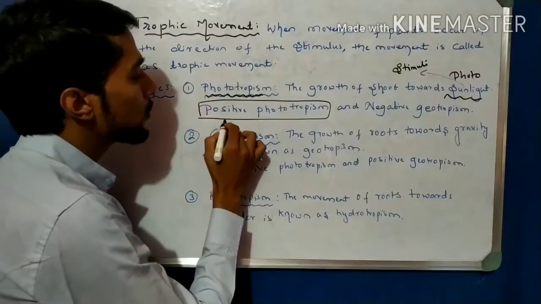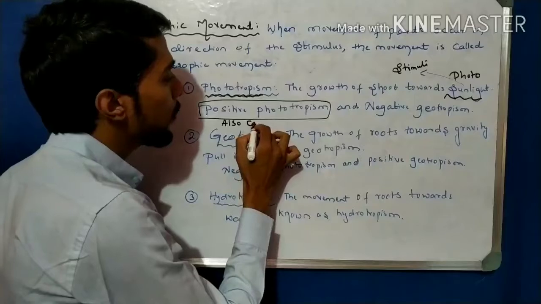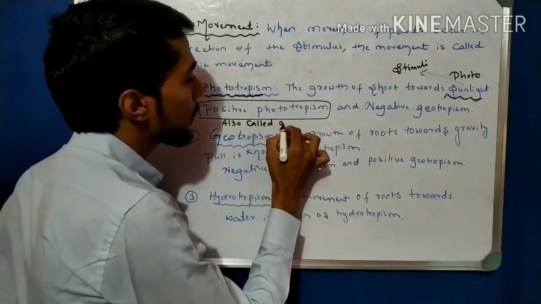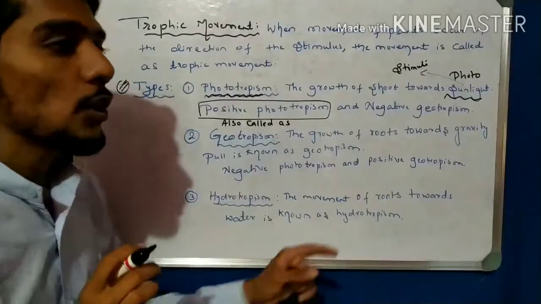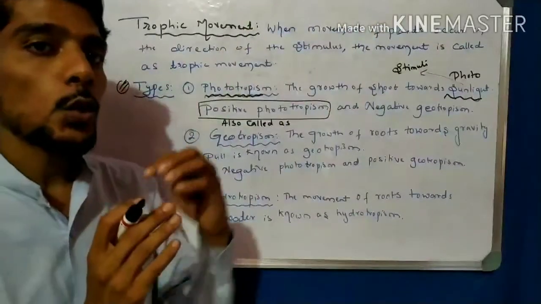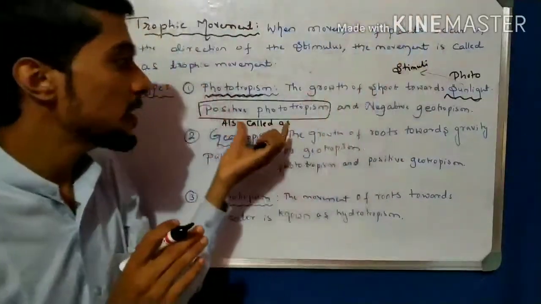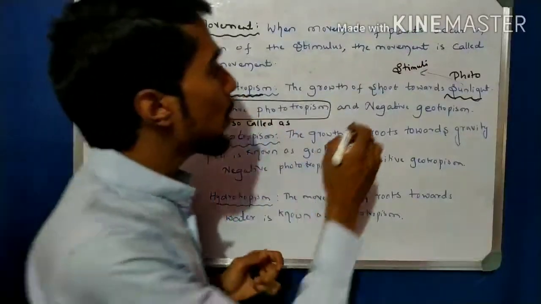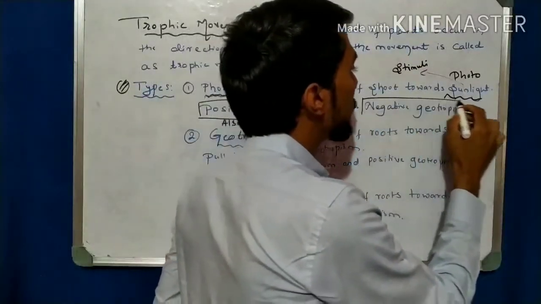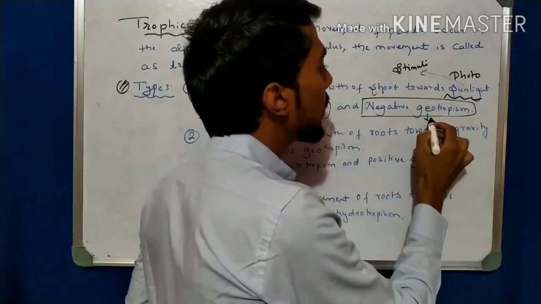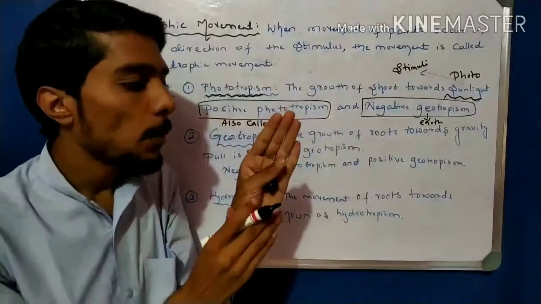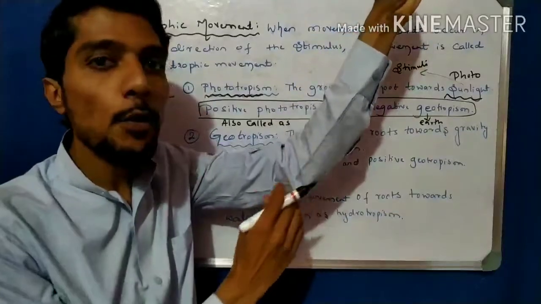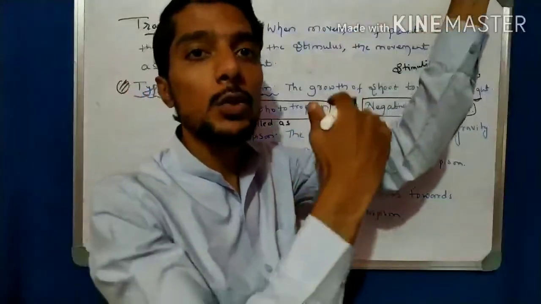It is also called positive phototropism. Why? Because of towards. It is in the direction of the sunlight, so it is taken as positive. And it is also called negative geotropism. Geo means earth. The movement toward the sunlight is opposite to the direction of the earth.